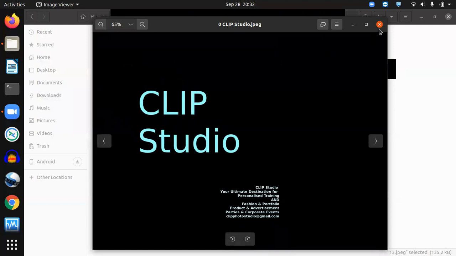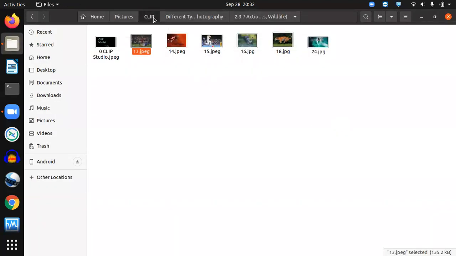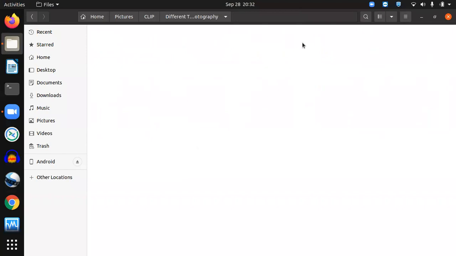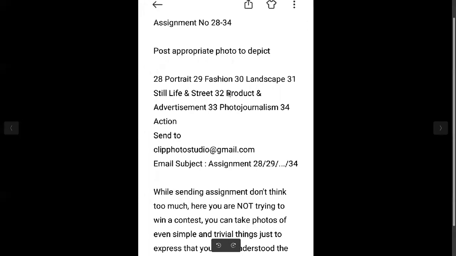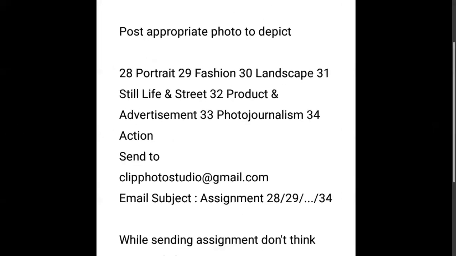One assignment that we will be doing for all these things, it is more than a submission, it is for yourself that you can do, and you can send it to me. Whatever branch of photography we have discussed today, portrait, fashion, landscape, still life, product and advertisement, photojournalism, you can take one photo that you feel is appropriate for that particular branch of photography. You can send the assignment to the mail ID. I will be reviewing it.